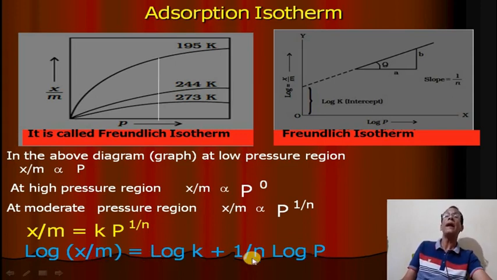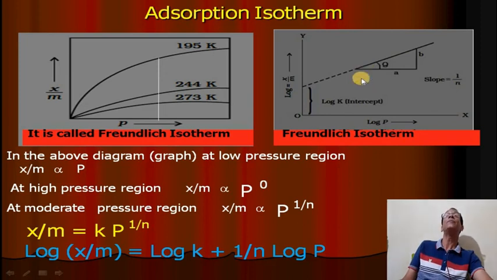If you draw the graph with log X by M on the Y axis and log P on the X axis, the graph will be a straight line, but it starts from above the origin because the log K value is the intercept, since Y is equal to mx plus C. That's why this graph will start from above the origin, and the slope of the graph is 1 by N. This is the expression of the Freundlich adsorption isotherm.